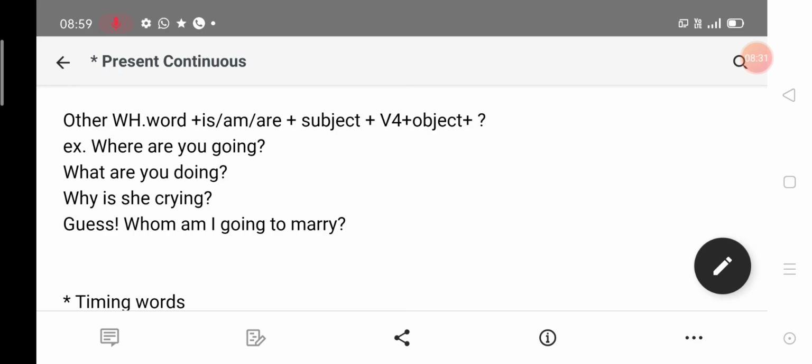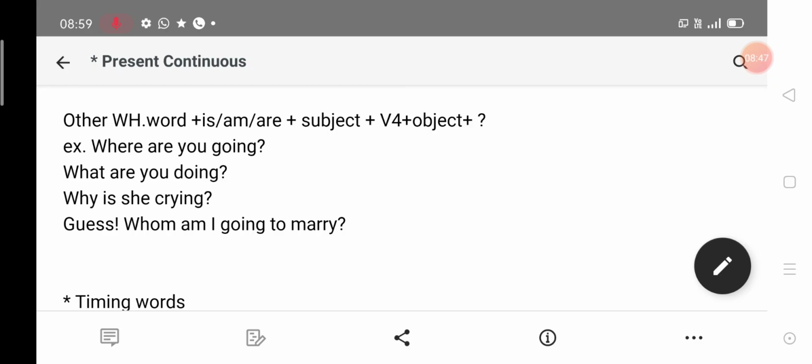Other WH words are used as either an adverb, particle, or object, but they are not used as a subject. You can see that the subject is written, and according to the subject you have to put a verb.